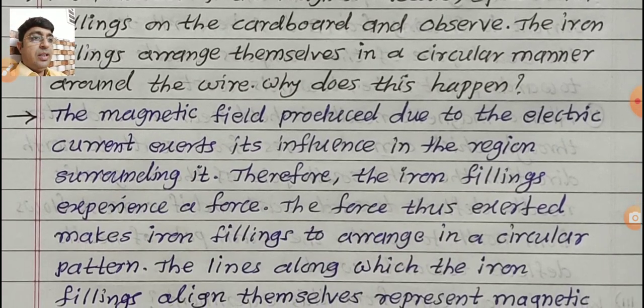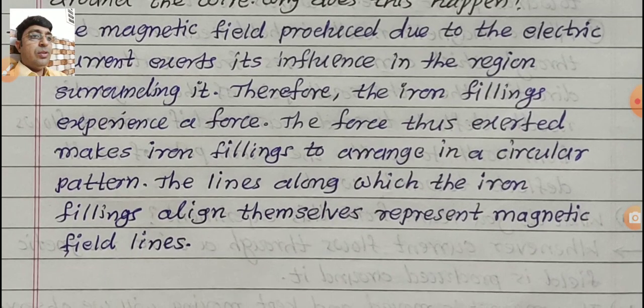The magnetic field produced due to the electric current exerts its influence in the region surrounding it. Therefore, the iron filings experience a force. The force thus exerted makes the iron filings arrange in a circular pattern. That is also called concentric circles.